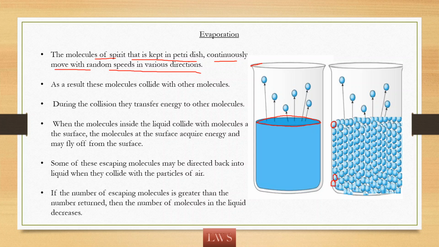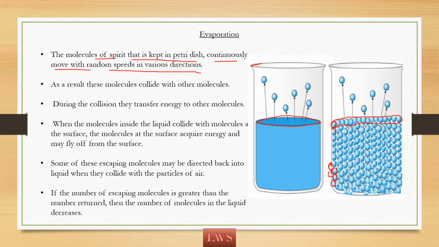When they are moving, what happens? Molecules will collide with the surrounding molecules. So this molecule will collide with another molecule, like that. Each molecule will collide with other molecules. Because of this collision, the energy from one molecule will be transferred to the other molecule. Now let us consider the molecules at the surface of the liquid. So this is the surface of the liquid.